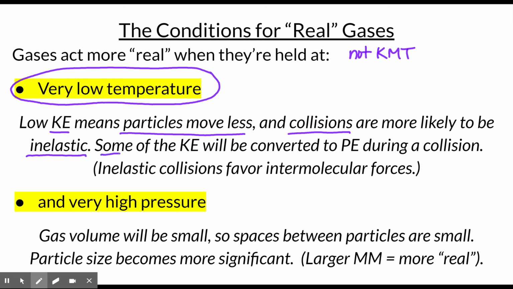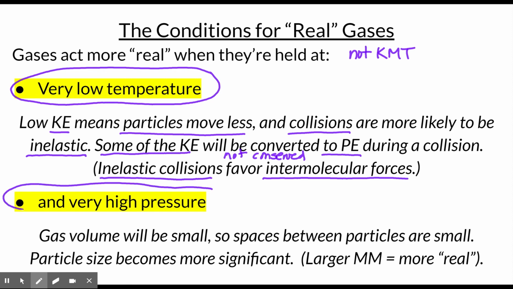Some of the kinetic energy, when they do collide, will convert to potential energy. So, therefore, the kinetic energy will not be conserved. And since the kinetic energy is not conserved, they probably will react. So, in other words, collisions that are inelastic favor the formation of intermolecular forces between the particles. The other condition for a real gas would be if you impose upon the gas a very high pressure. So, a very high pressure forces the gas volume to be small because those particles will be pushed closer together.